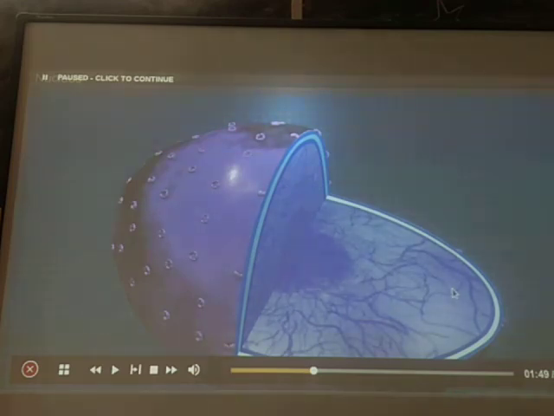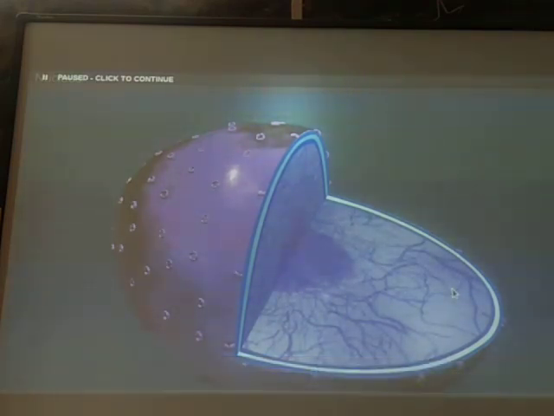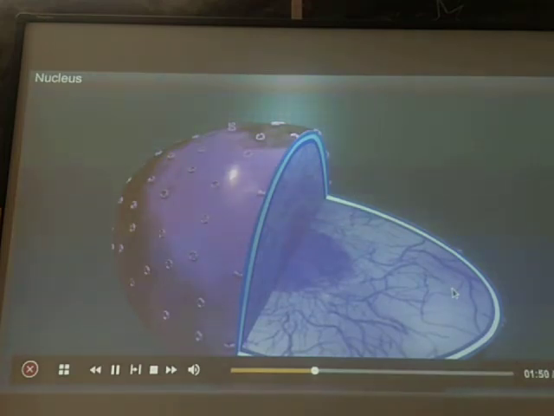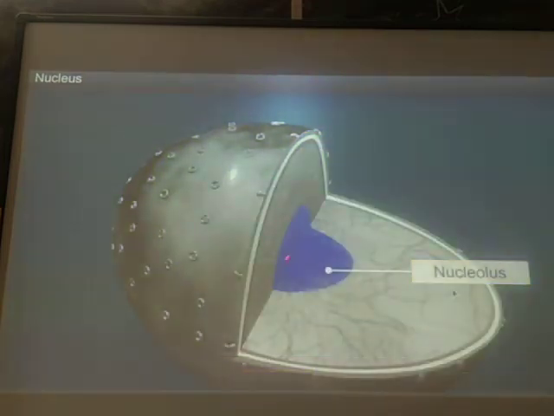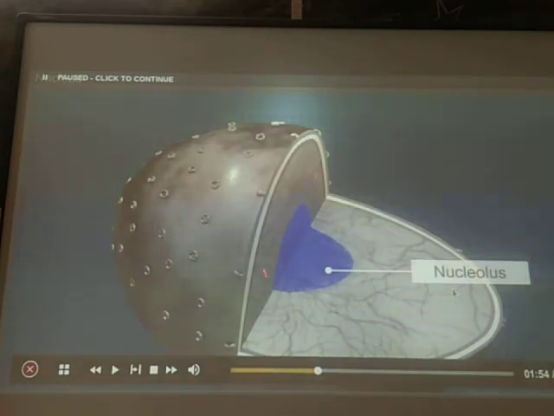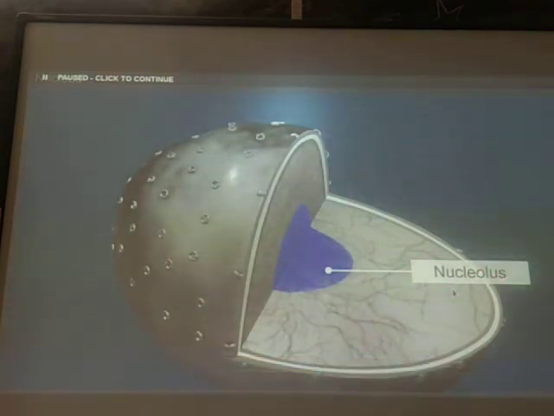Within the cell, the substances are present. You know, within the cell the matrix substance, or the fluid like substance which is present, above that the material or the organelles are floating. So that is known as the cytoplasm. Similarly the nucleus also has a matrix like substance, that is known as the nucleoplasm. Inside the nucleoplasm we can see the round shape like structure. This is known as the nucleolus, where the genetic material is present.